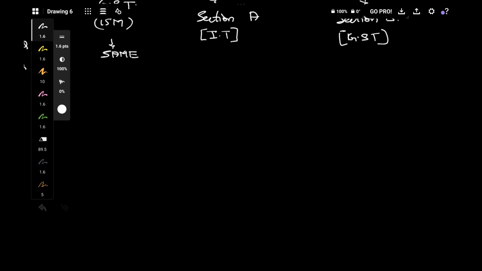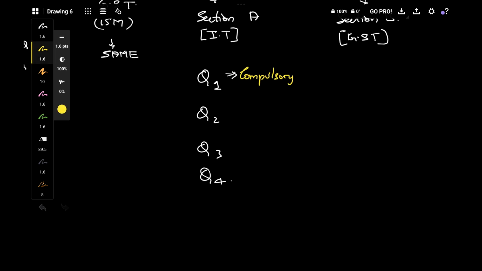In section A there will be 4 questions: question 1, question 2, question 3 and question 4. Question 1 is a compulsory question. You can't avoid that, you have to write it. In questions 2, 3 and 4, you have to answer any two. You will have a choice in this.